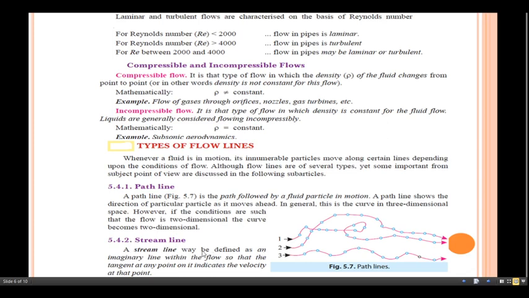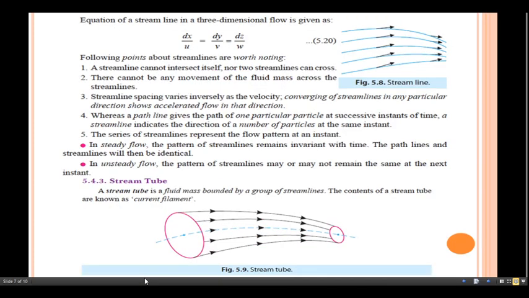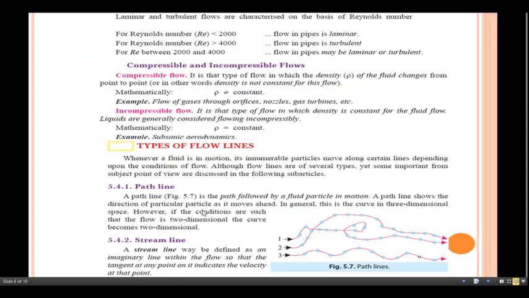may be defined as an imaginary line within the flow so that the tangent at any point on it indicates the velocity at that point. If we draw a tangent to the flow lines, it indicates the velocity at that particular point.